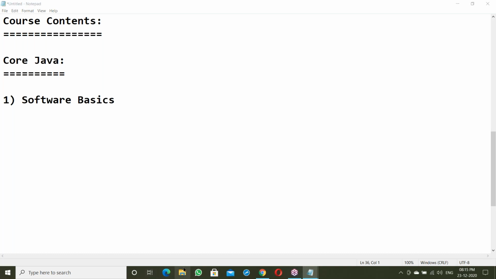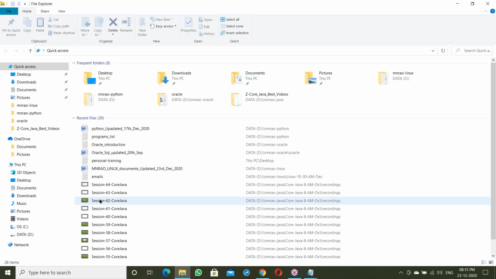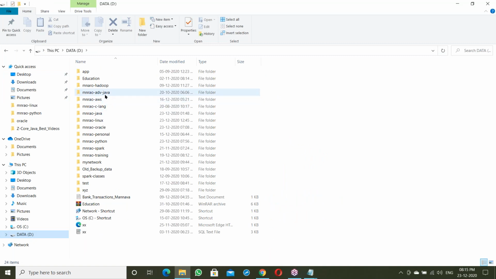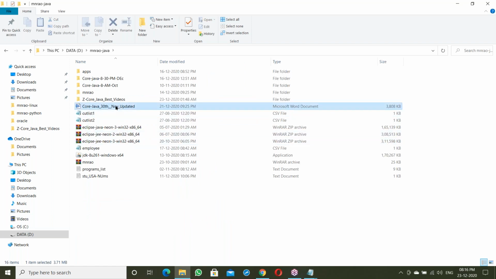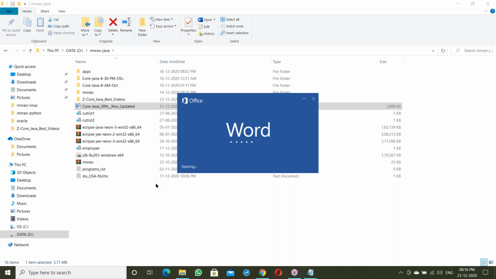One second, let me show the document, your class document. The Java document, the advanced Java document. This is the recently updated document.